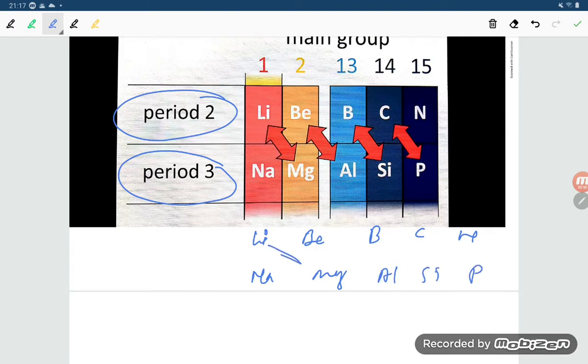So what we will find, students, is that lithium and magnesium are diagonally related in properties. Here it is already given in the graph. You can see the triangle being made, showing diagonal similarity in properties: lithium and magnesium, beryllium and aluminum, boron and silicon, carbon and phosphorus. These elements are diagonally related with the properties of the next period, next group.